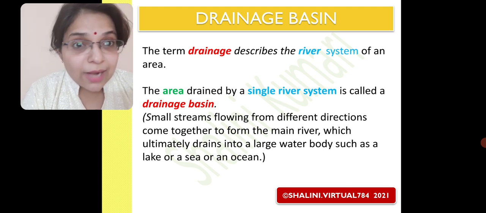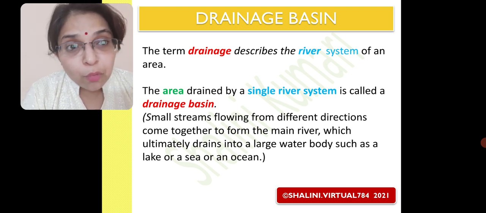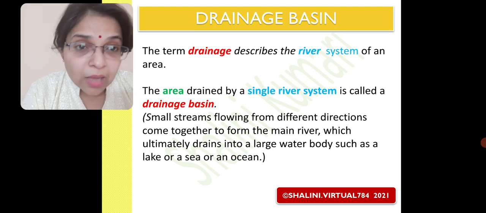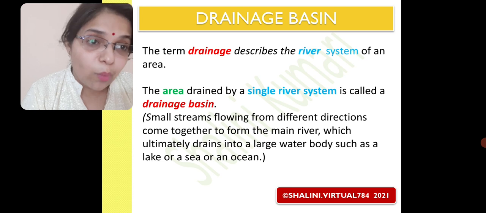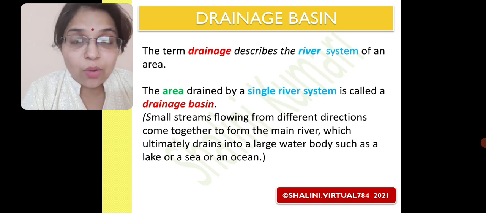As we can see in the brackets, small streams flowing from different directions come together to form the main river, which ultimately drains into a large water body such as a lake or a sea or an ocean.